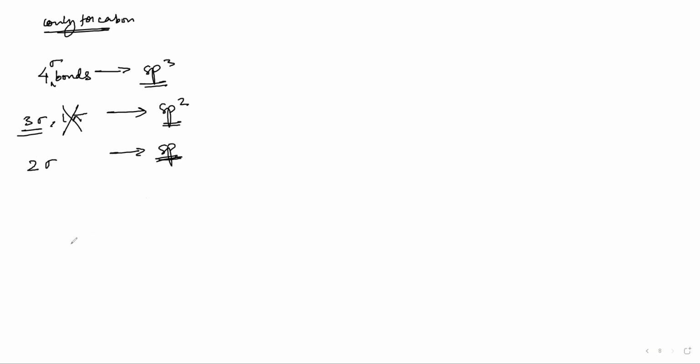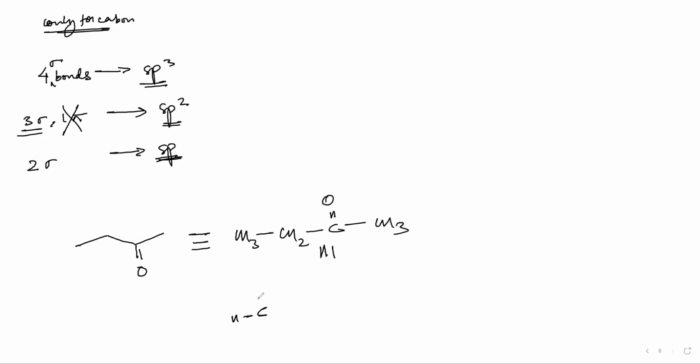Now, for example, I am writing this structure. So this structure is equivalent to CH3, CH2, C double bond O, CH3. And this structure is equivalent to what? This C is having 3 implied hydrogens. This C is having 2 implied hydrogens. This carbon is having double bond O, no implied hydrogen. This carbon is having 3 implied hydrogens. Okay. So this is sp3. This is also having 4 sigma bonds, sp3.